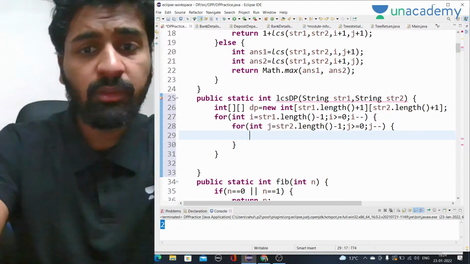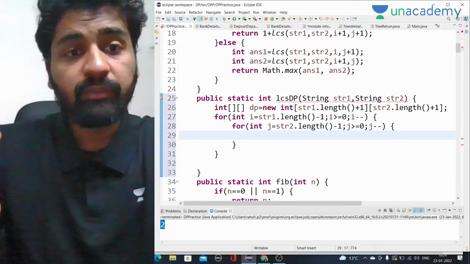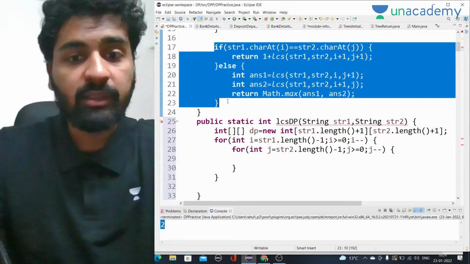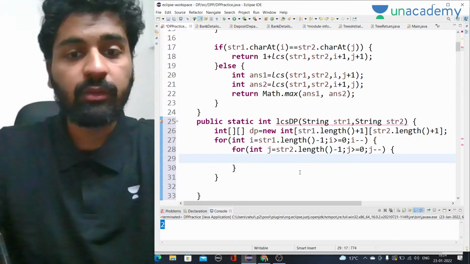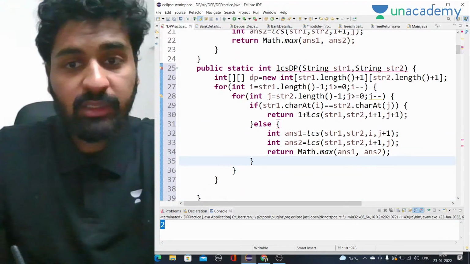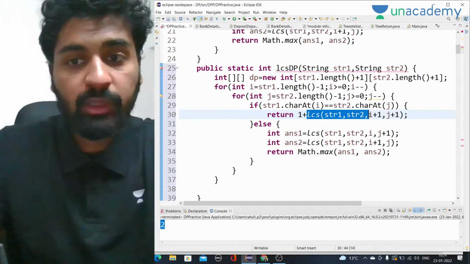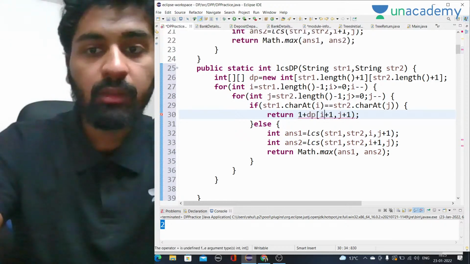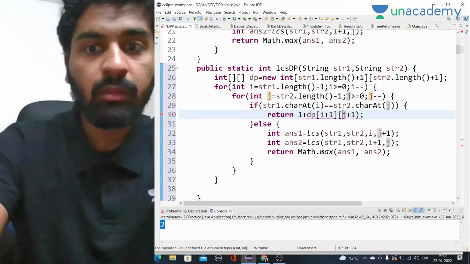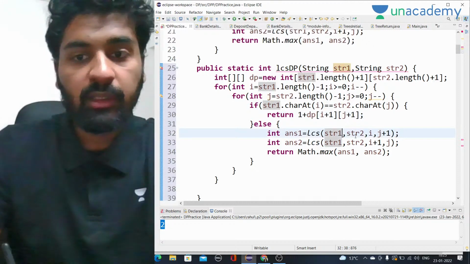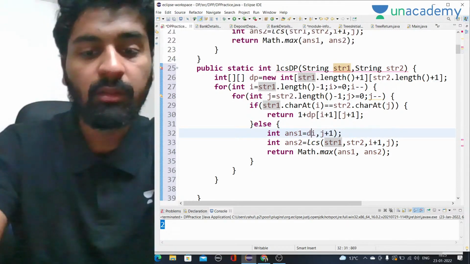Now nothing much has to be done. We have already written this recurrence relation, so we paste it here with Control V. The only thing we change is that instead of calling the recursion, we take a DP array and use it there.